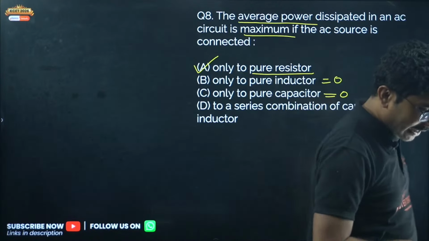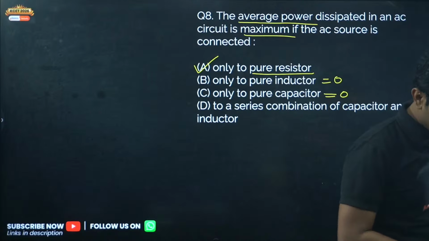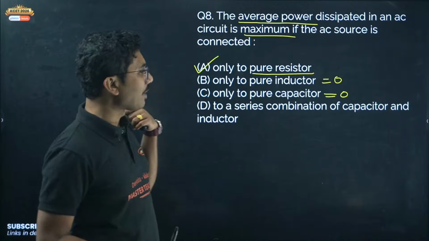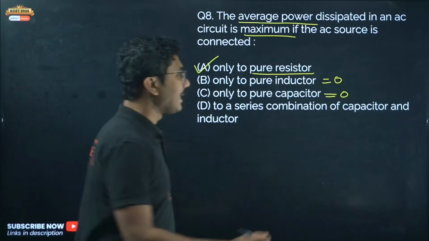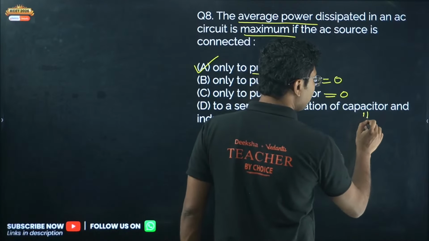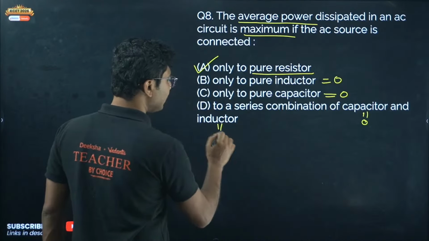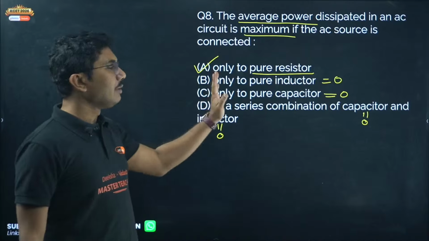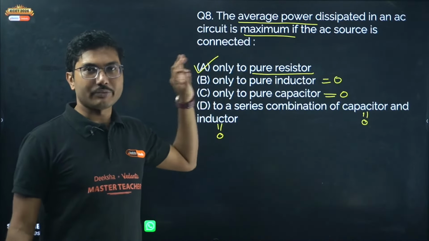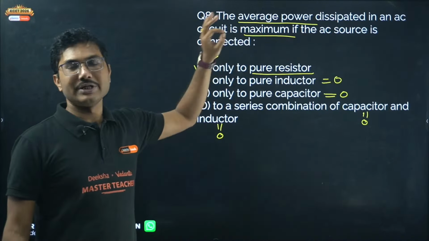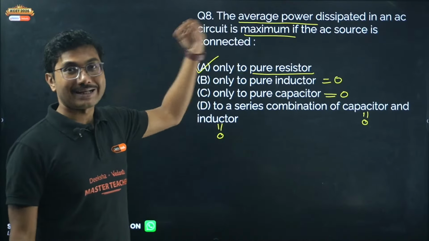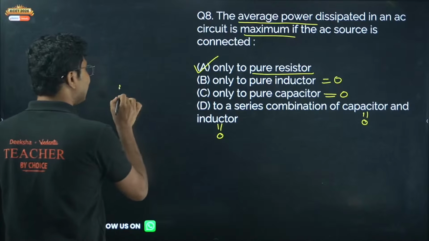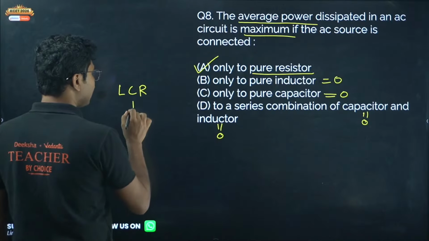Why D, everyone? Kiran, Sumit, Jia, no, D is not correct. In a series combination of capacitor and inductor, there is no resistor. That means the capacitor and inductor both individually consume 0 power. So 0 power is not maximum. Power consumed is maximum in two cases: either a pure resistor or an LCR circuit in resonance.